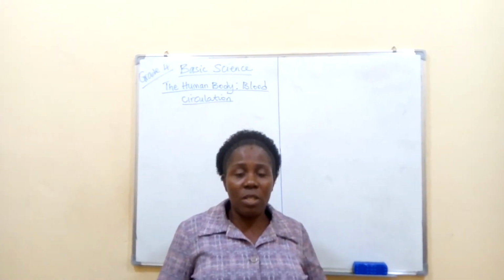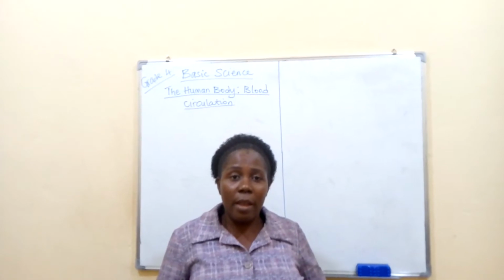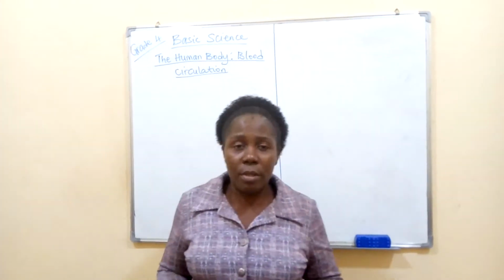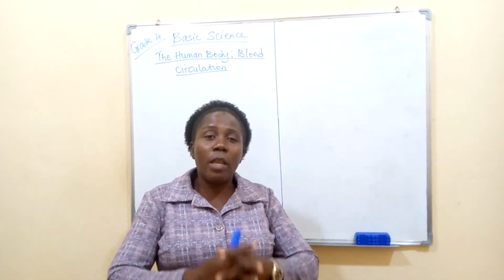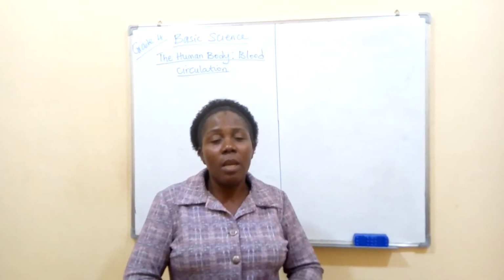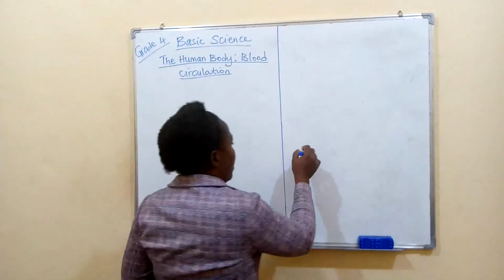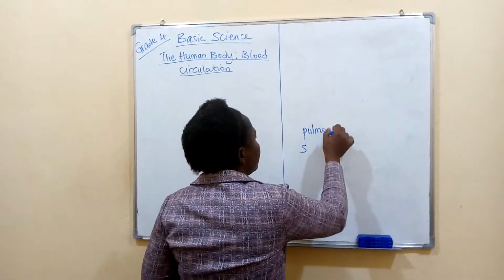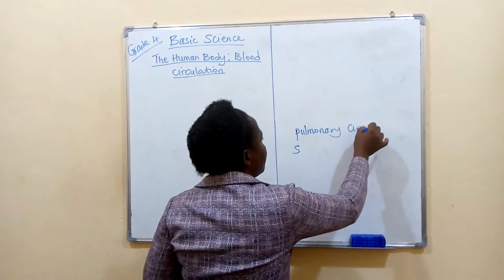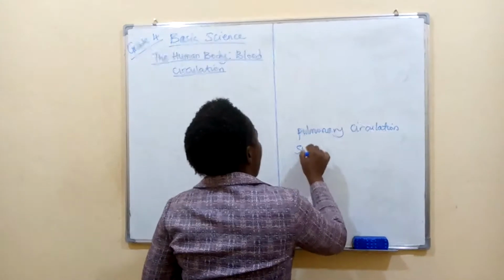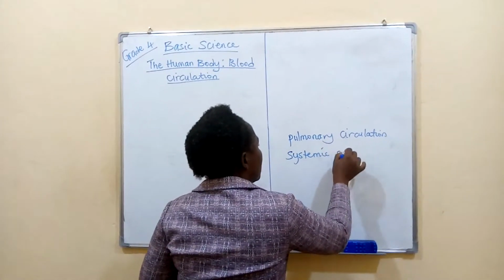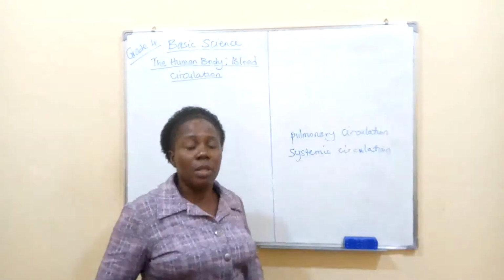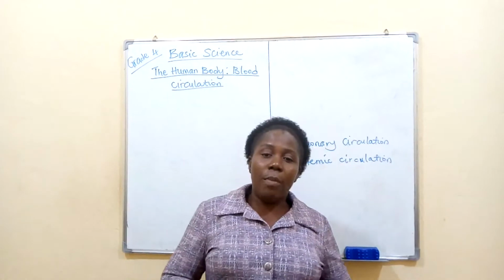And the blood circulation in the human body is in 2 routes. That blood moves around in the human body in 2 routes, that's 2 ways. One is what is called the pulmonary circulation, and the second one is the systemic circulation. These are the 2 routes in which blood moves around in our human body.